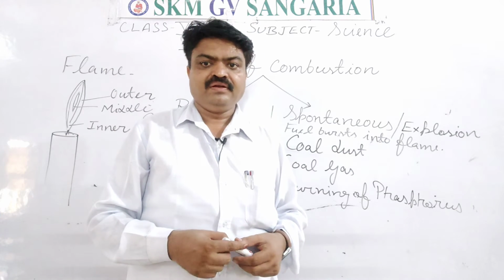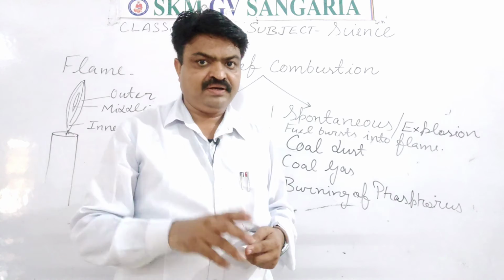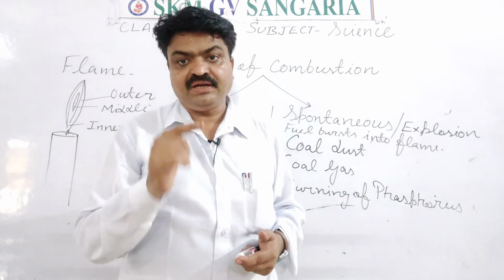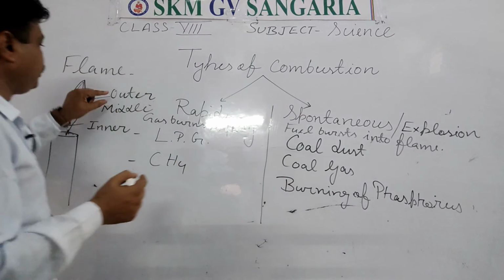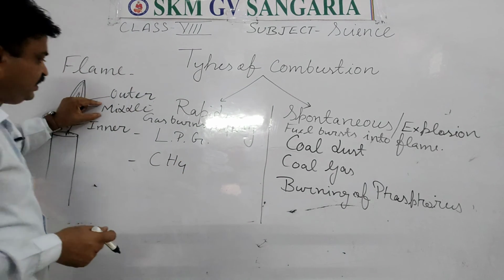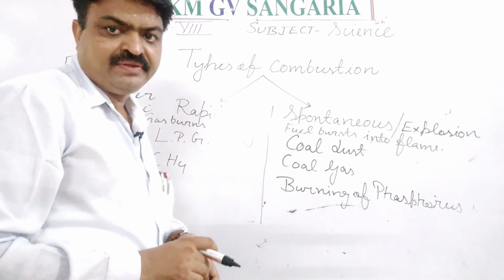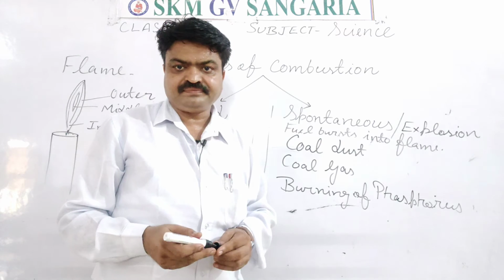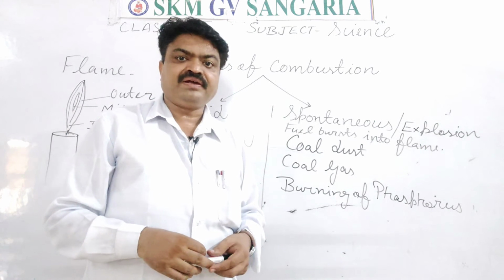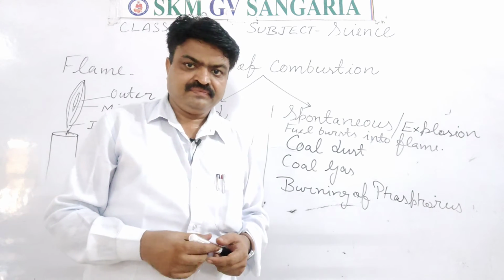Blue. And the middle layer is considered the hotter layer. It means the outer layer is the hottest layer of the flame, the middle layer is the hotter layer, and the inner layer of the flame is considered the hot layer, which means it has a small amount of heat energy.